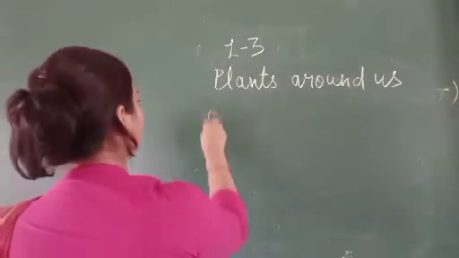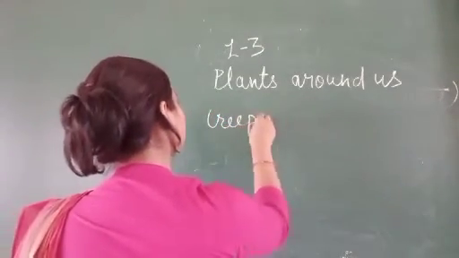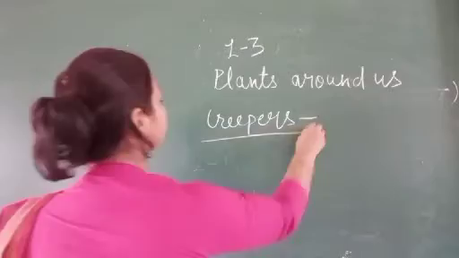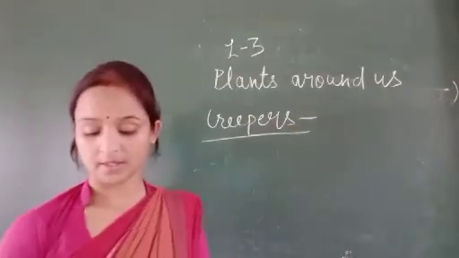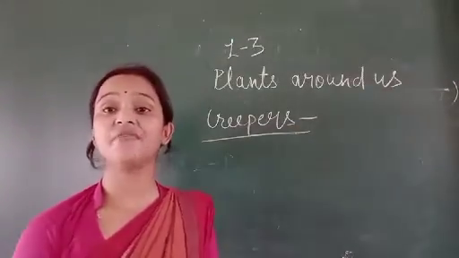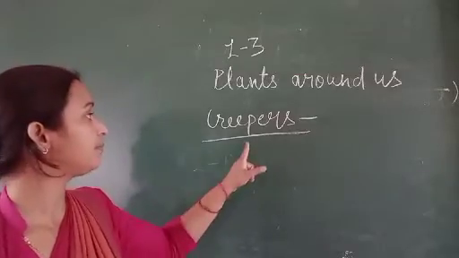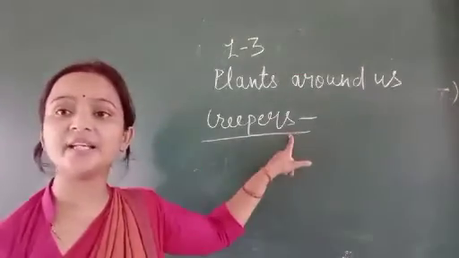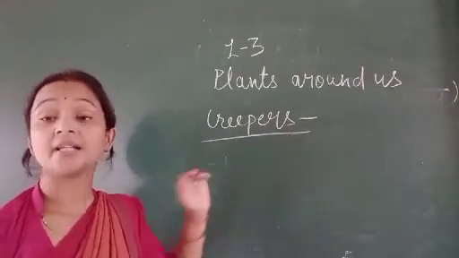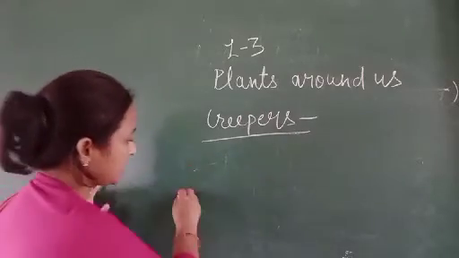What are the creepers? Some plants have weak stems. Creeper plants have weak stems and they grow along the ground, like this.